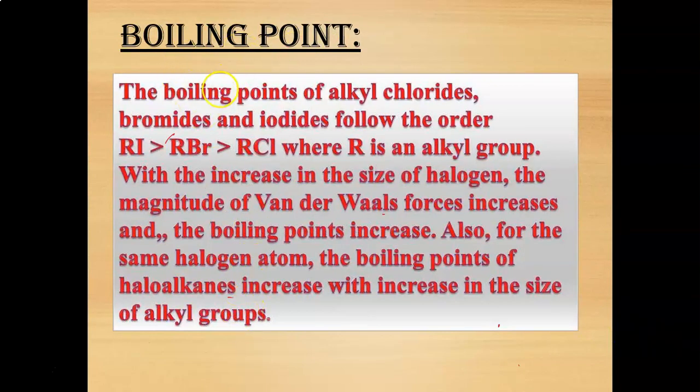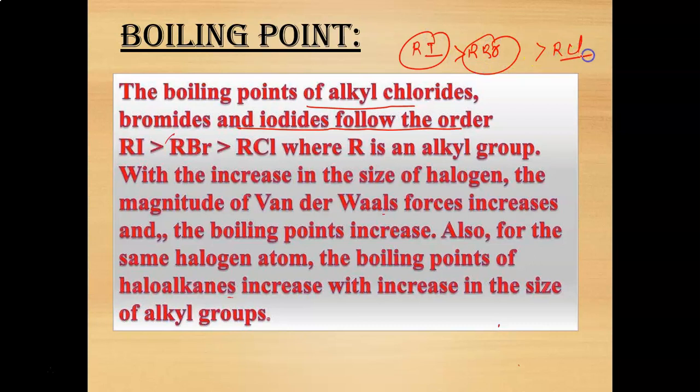Now, the boiling point. The boiling point of alkyl chloride, bromide, and iodide follows the order RI, then RBr, then RCl, that is alkyl iodide, alkyl bromide, and then alkyl chloride. It means the boiling point of alkyl iodide is very large, then the boiling point of RBr is lower, and then the boiling point of R chloride is the least, where R is an alkyl group.